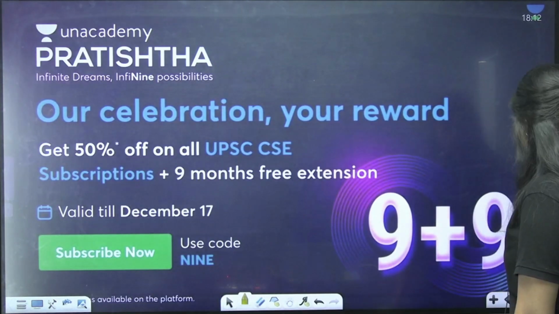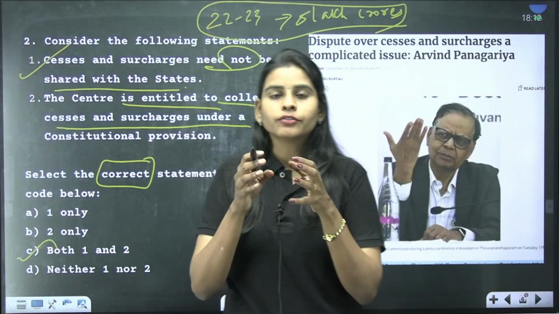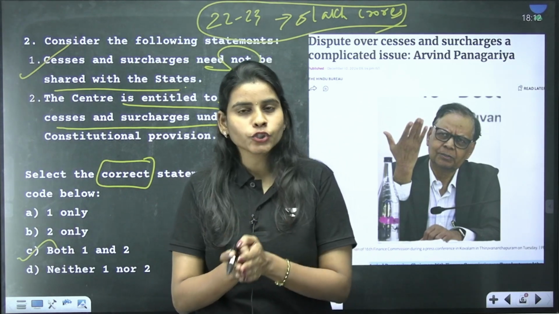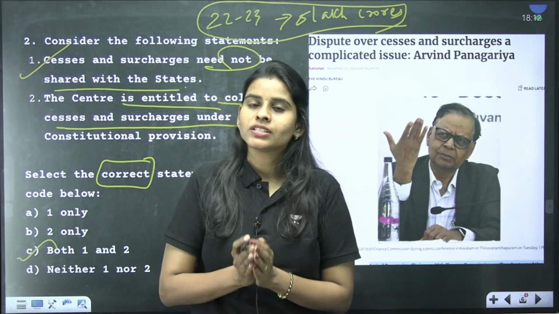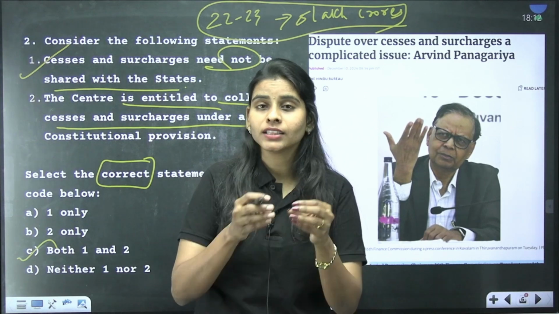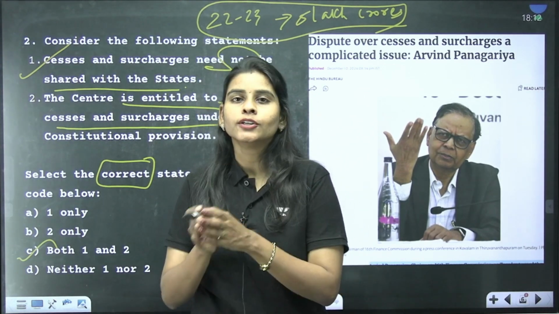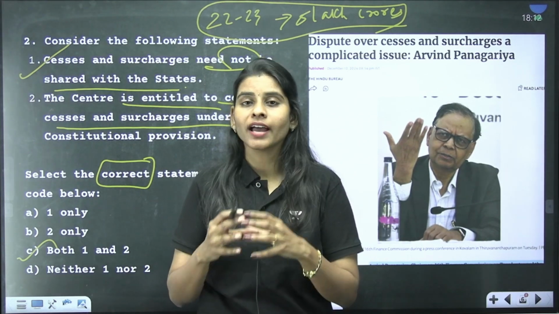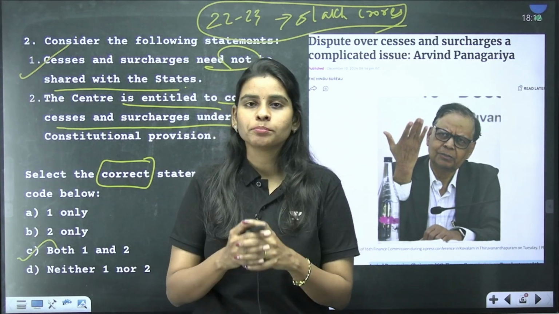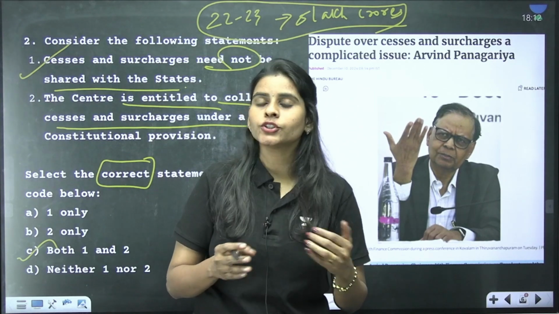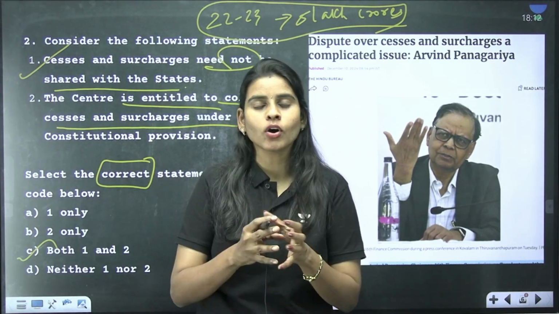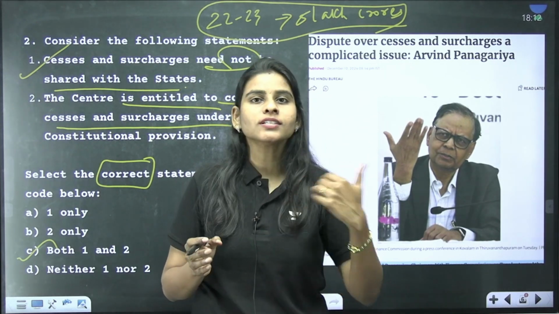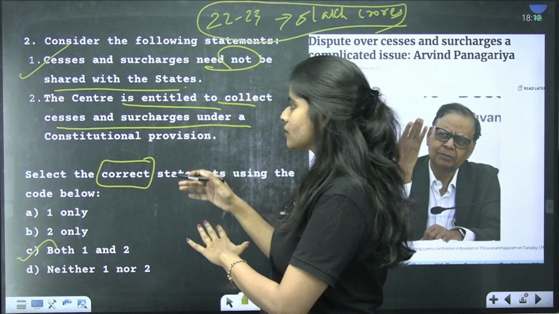So why is it in news? It is mainly because the 15th and the 14th Finance Commission even gave a recommendation to amend Article 270 so as to allow this particular cess and surcharge to be distributed to the state governments because of having higher collections, and the states are also demanding. But the 16th Finance Commission under the chairmanship of Arvind Panagariya is not in that favor. He said that it is a complicated issue. So it was in news yesterday, and that is why we have this question.